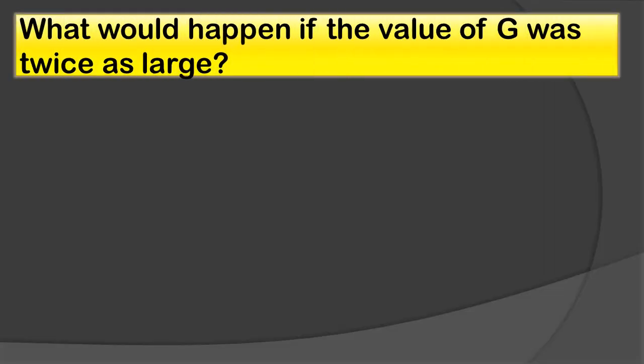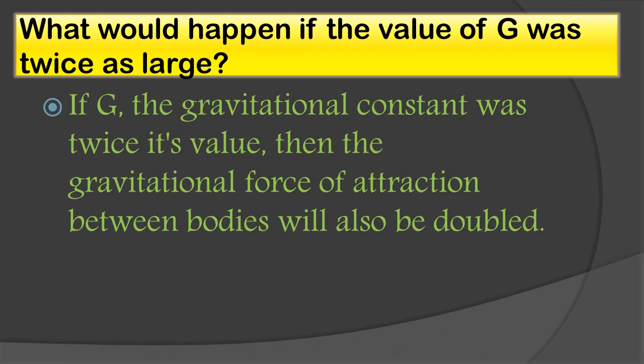Now we have another question here. What would happen if the value of G was twice as large? Now here what does value of G mean? This is the universal gravitational constant. So if this value will be twice, then what happens? Let's answer. So if the value of G, the gravitational constant, was twice, that means if its value is doubled, then the gravitational force of attraction between bodies will also be double.